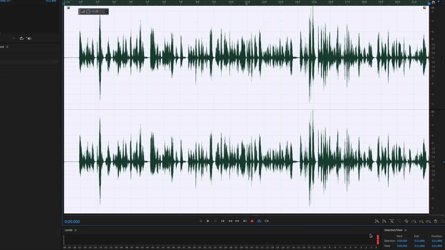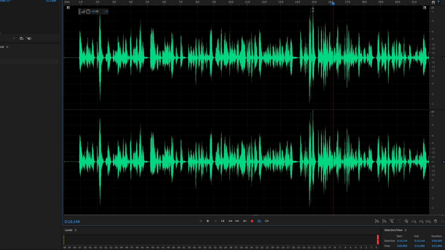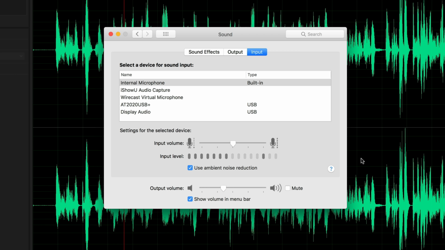And you can see, if I pause right here, that moment where it peaked right here, that means the input signal is so loud that it's going to basically the limits of the microphone input, and you don't want to do that. That leads to a harsh popping sound, and you want to avoid that as much as possible. So your audio preferences and everything are going to be in your computer's settings. So here, let's say I was using my internal microphone built in. This is looking a little bit on the higher side, so I'm going to move it down a little bit so the signal is not going to be as loud.